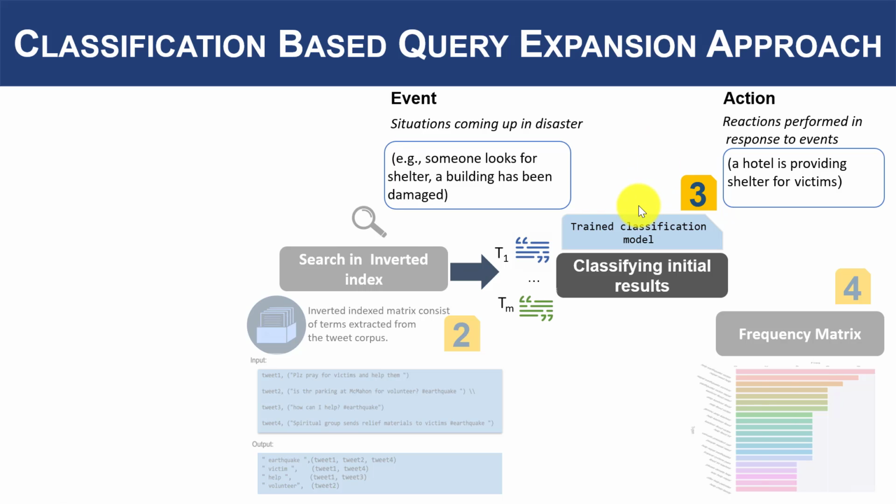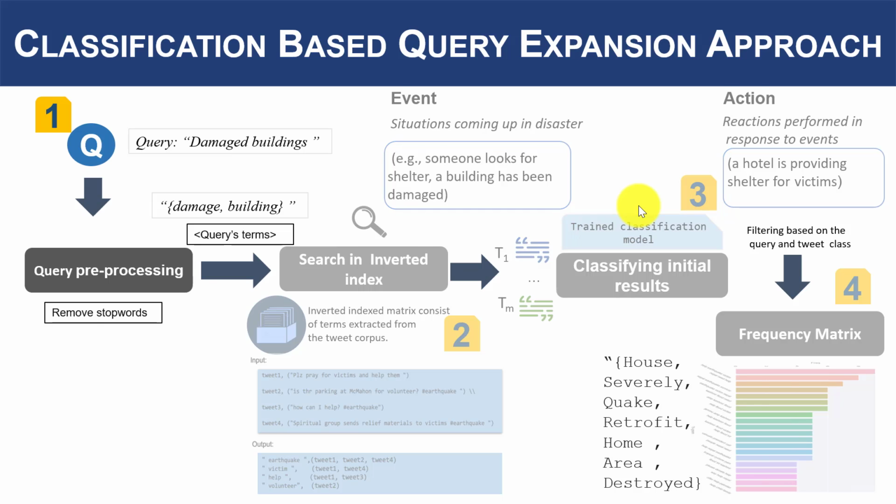Given this curated microtext dataset, queries are pre-processed and also classified to determine whether they are related to events or actions, as you can see in number 4. And by exploiting data structures representing the content of the dataset, we look for terms close to those used by the initial query in order to expand it. So, in our example, damaged buildings can be expanded with terms like house, severely, quake, etc., shown near the image of our frequency matrix.